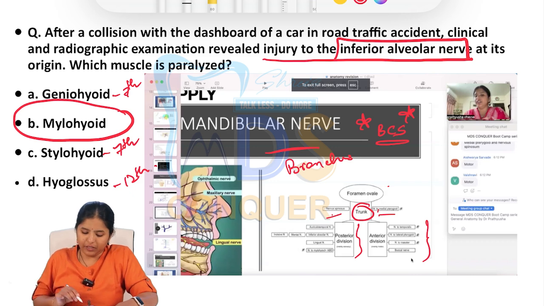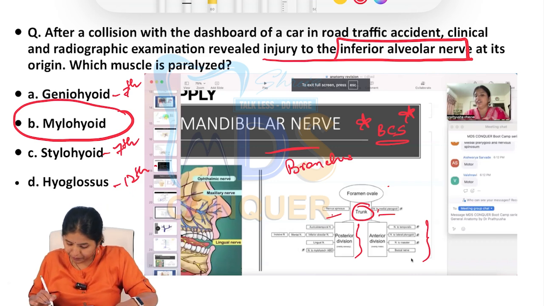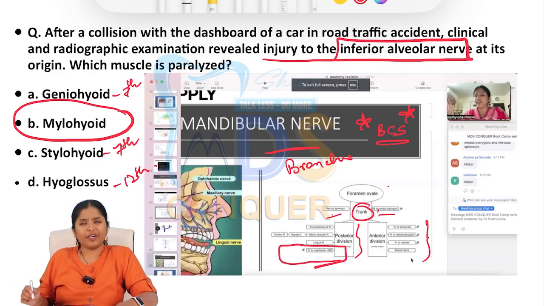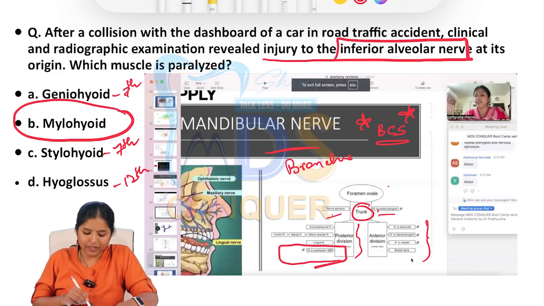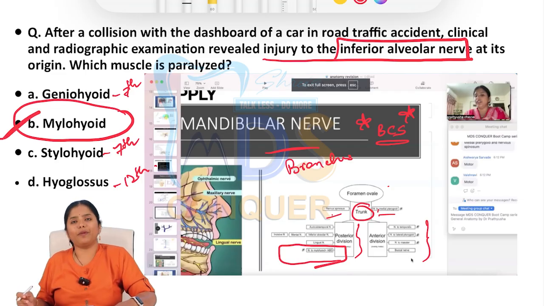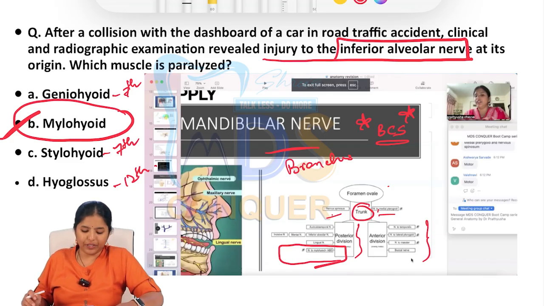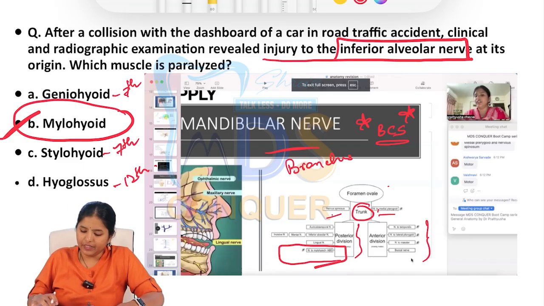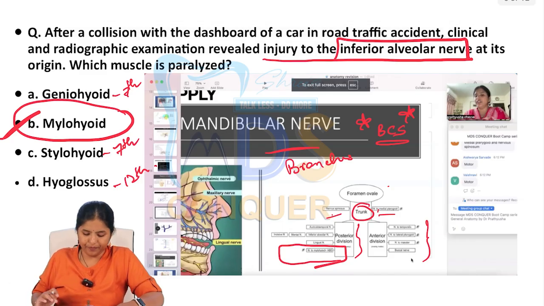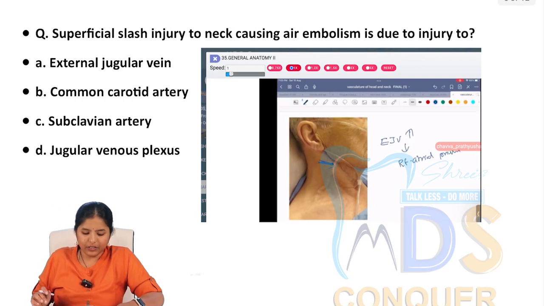So this is mylohyoid, the nerve to mylohyoid is a branch of the posterior division of the mandibular nerve. The inferior alveolar nerve is also a branch of the mandibular nerve. So the only best option here, because of the nerve supply, very clearly you can come to a diagnosis that mylohyoid is injured. Very, very clear. This is a pretty simple question, based on applied anatomy. Let's go to the next question.